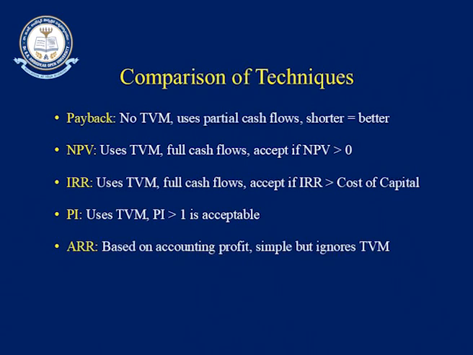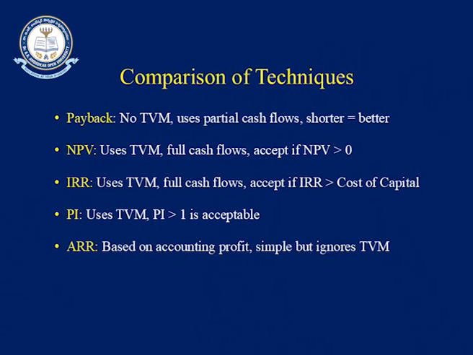Okay, let us look at the IRR. This is also using time value or time preference for money, and it accepts if the IRR is greater than the weighted average cost of capital, right? This is also using full cash flows. It is not ignoring any cash flows. Then PI also is using time preference for money, time value of money, and it says if PI is greater than 1, it is accepted.